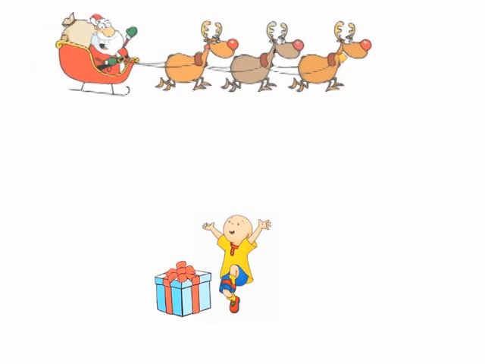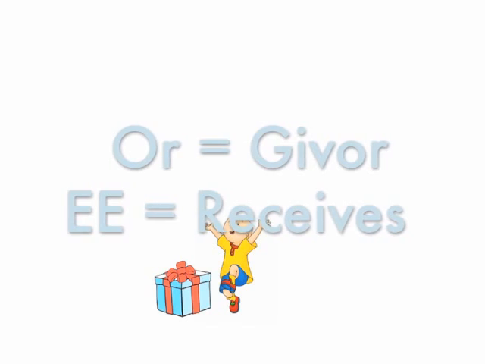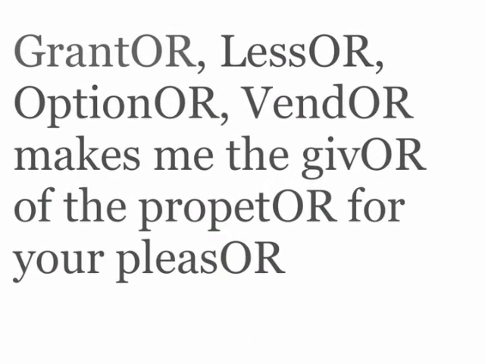You know the holidays. Well, Santa Claus is a giftor. Your child who receives that lovely gift on December 25th, they are a giftee. So remember, the OR is the giver, the EE receives. Say this to yourself over and over again.